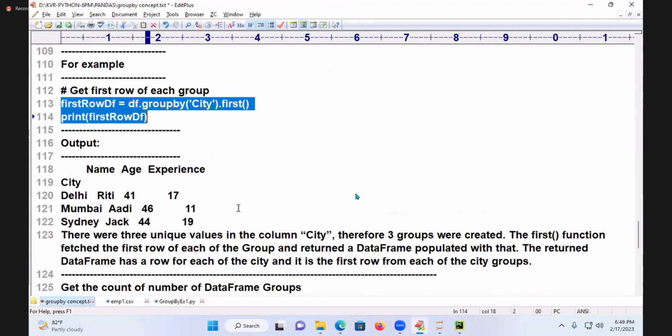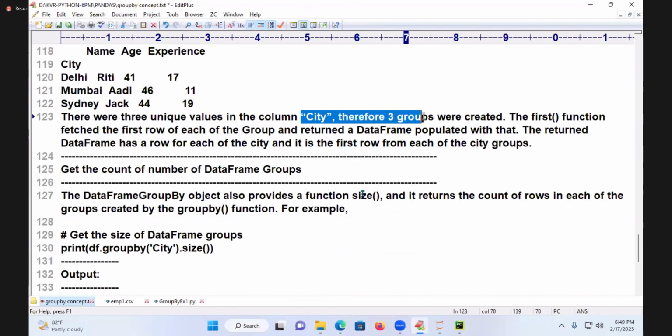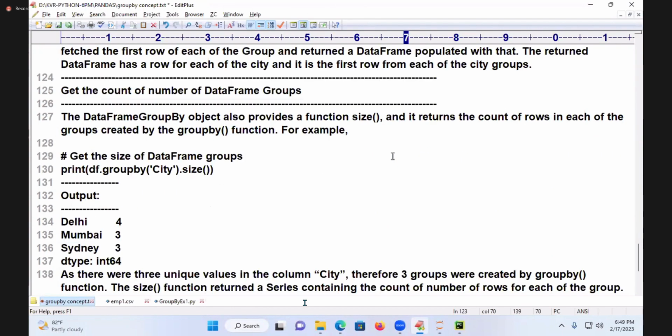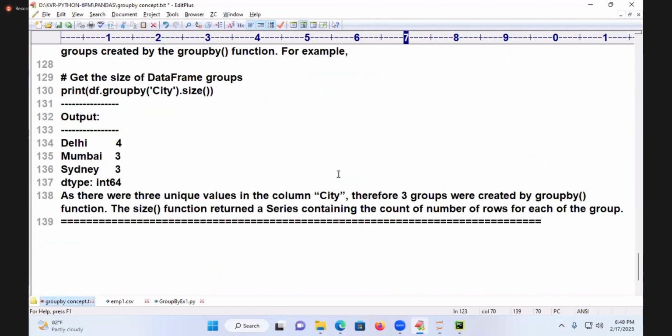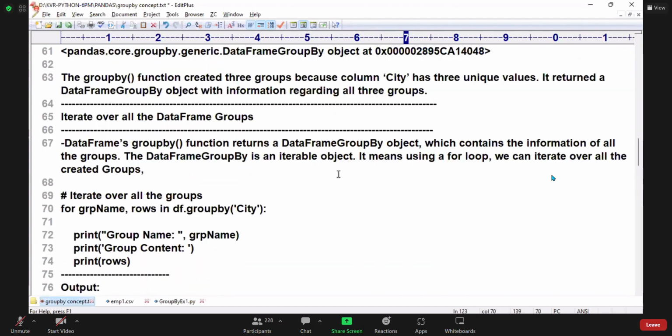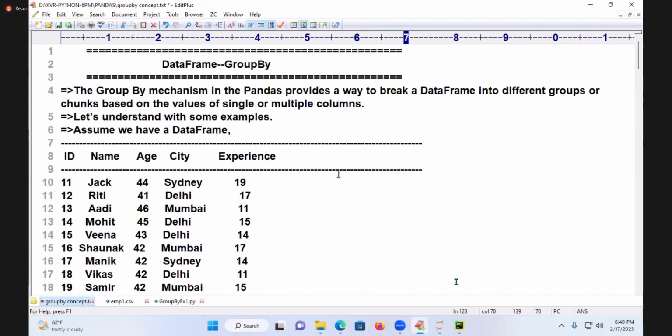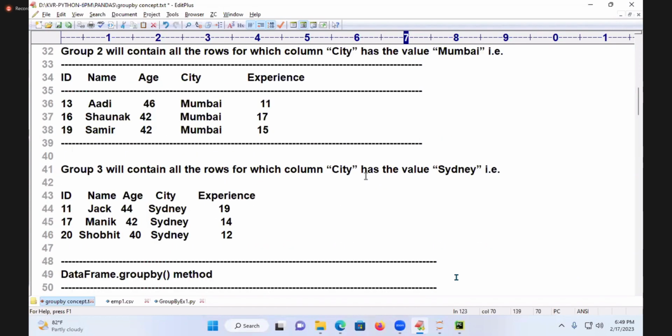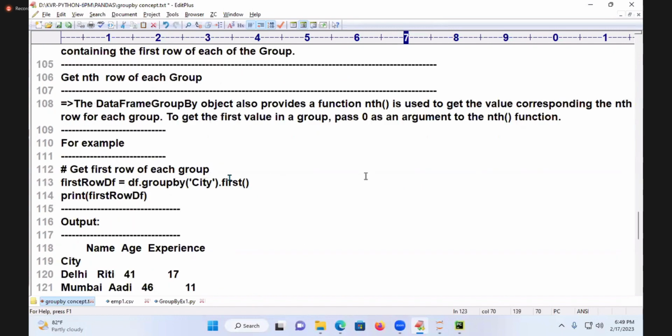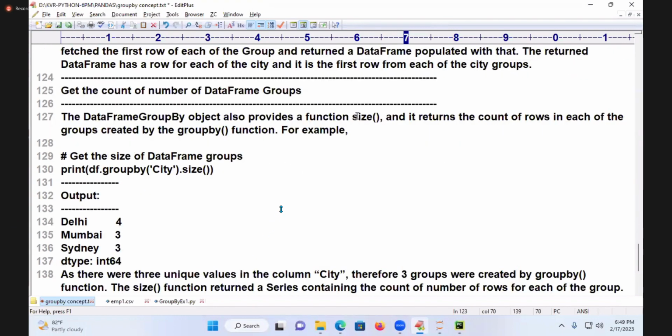And the group by concept is clear. And you got the nth function. 3 groups, and first person, all these things we are getting. This is about which concept today? Group by, and that is simple. That is size. You read the notes, you will get it. Size is going to give you how much size each group contains. See size.